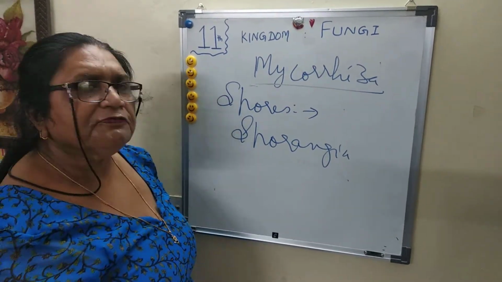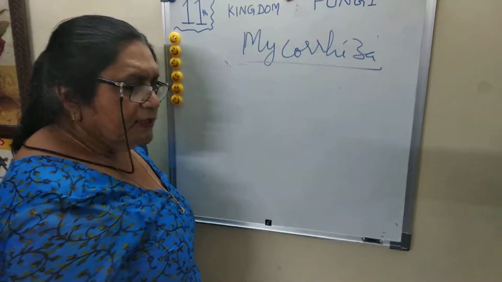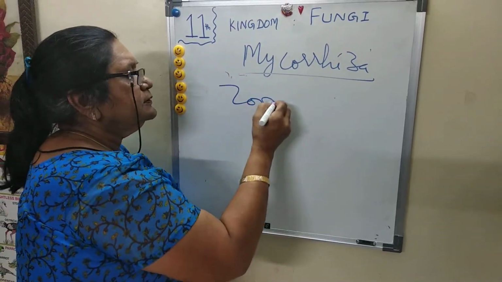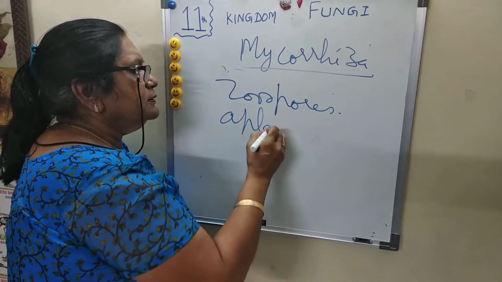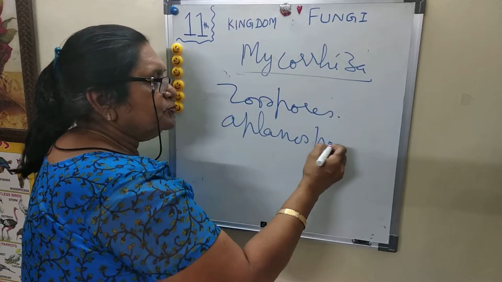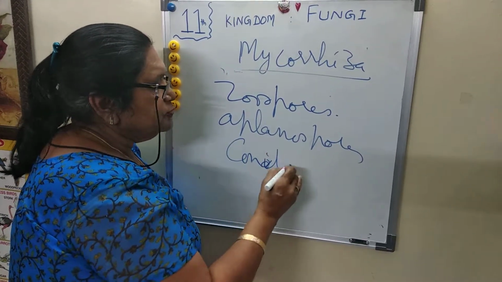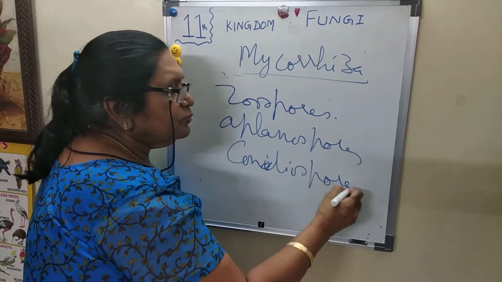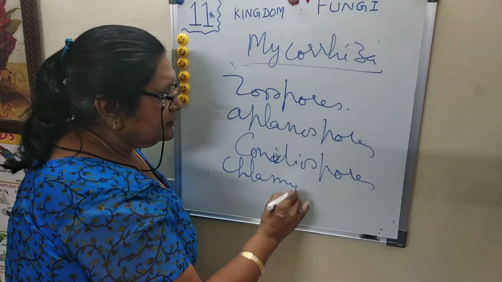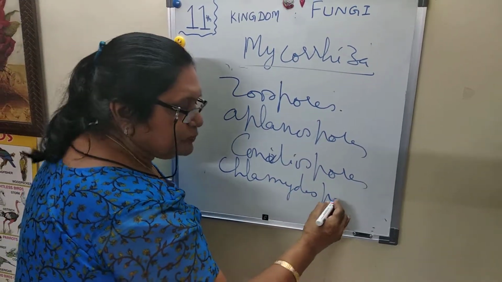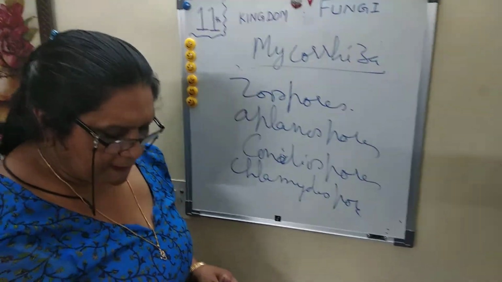Various types of spores are formed in fungi, such as zoospores, aplanospores, conidiospores, and chlamydospores.